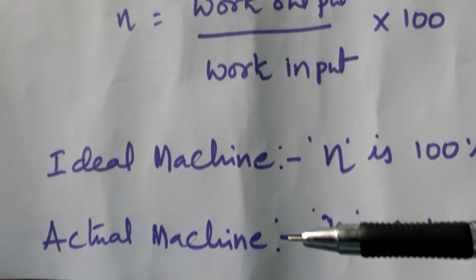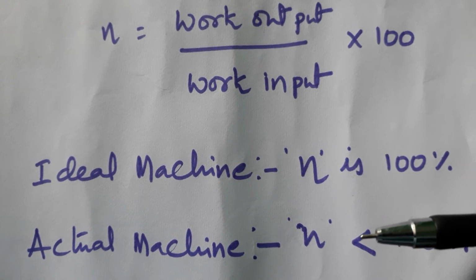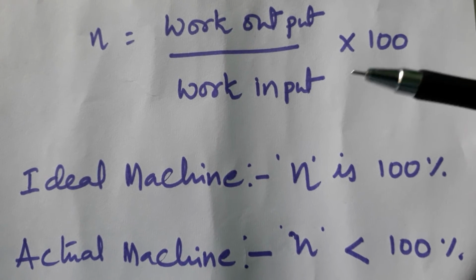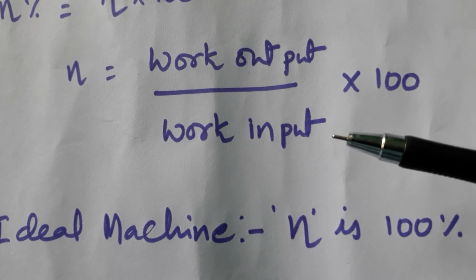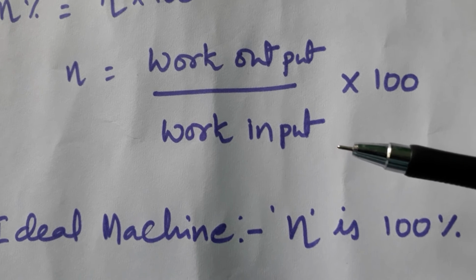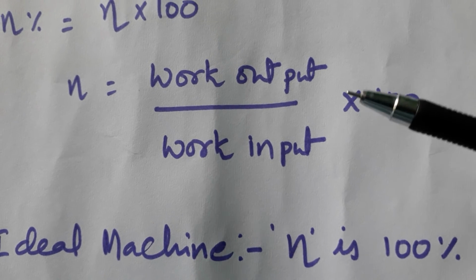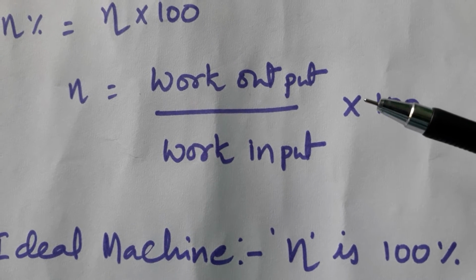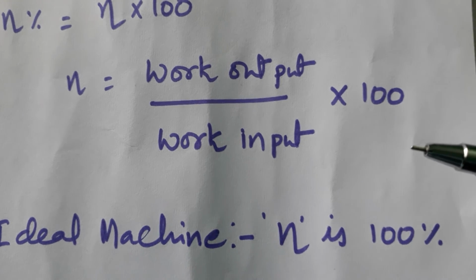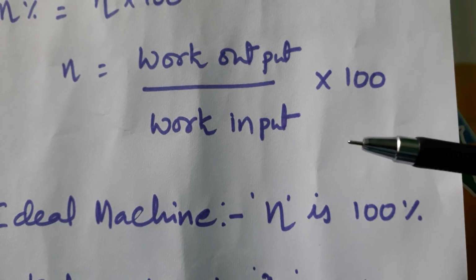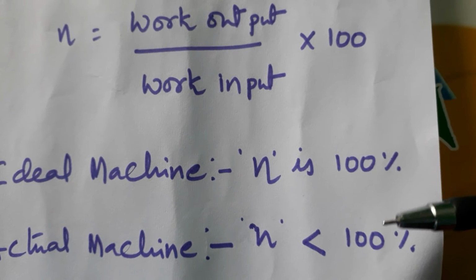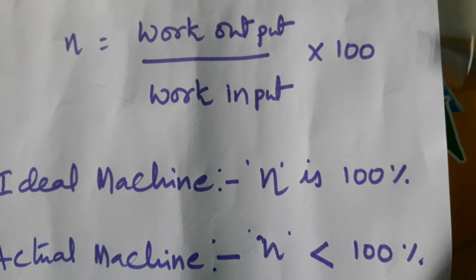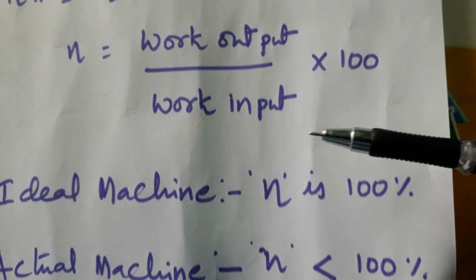They are called actual machines. Here input work does not completely come out as output work by the machine. Input work is done on the machine. Output work given by the machine will not be equal. So output work is not equal to input work. It is less than the input work. Here what happened?